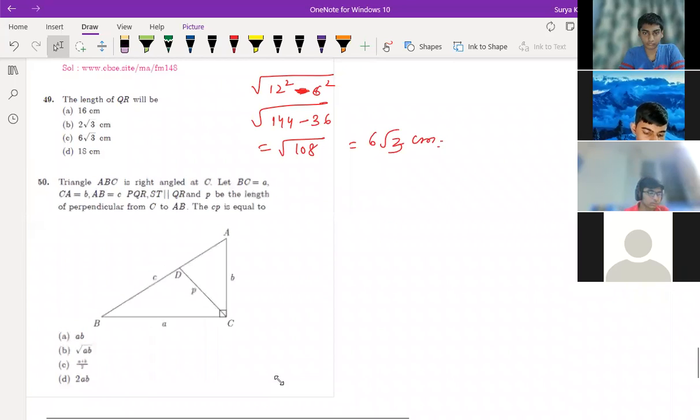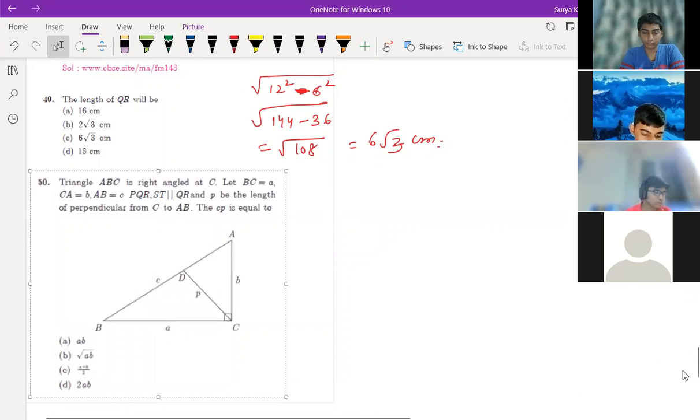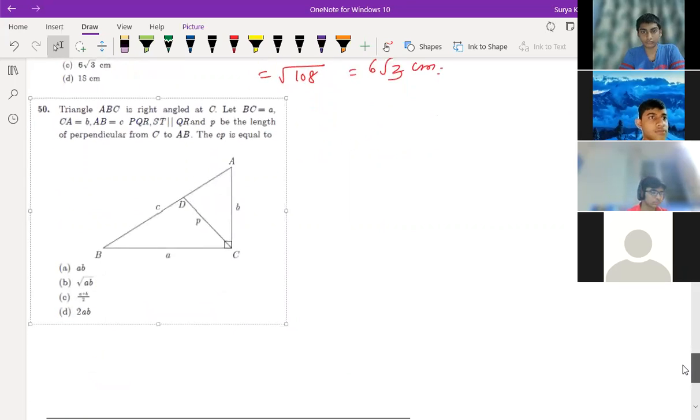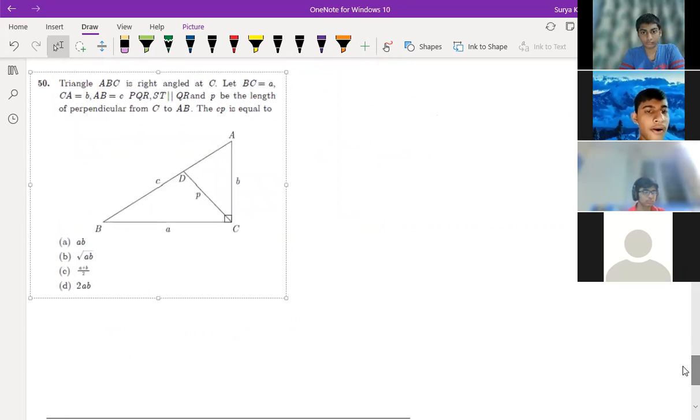Yes, sir. Do this question number 58. Triangle ABC is right angle at C. BC is equal to A. CA is equal to B. And AB is equal to C. PQR. ST is parallel to QR. ST, where is ST over here? Sir, I got the answer. I am sending in chat. Where is PQR?